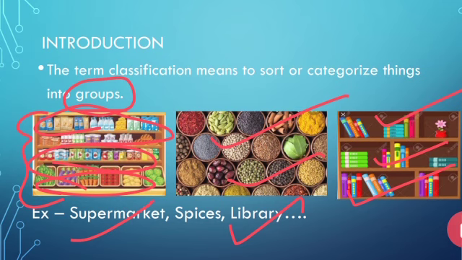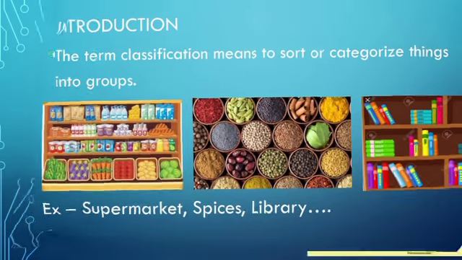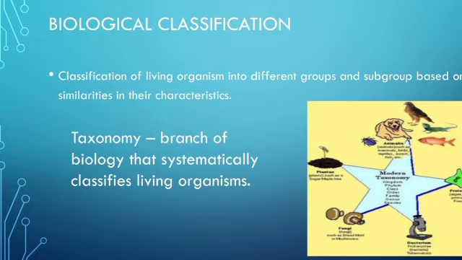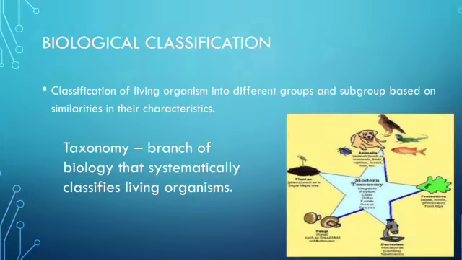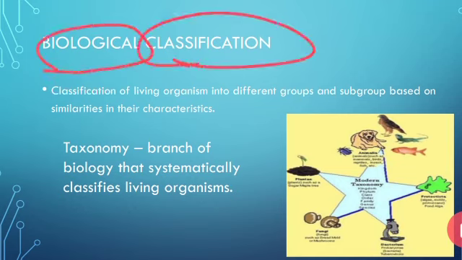Likewise, what happens in our world? Living organisms are also being grouped. So the grouping of living organisms is known as biological classification.